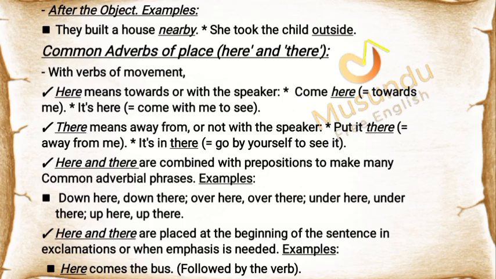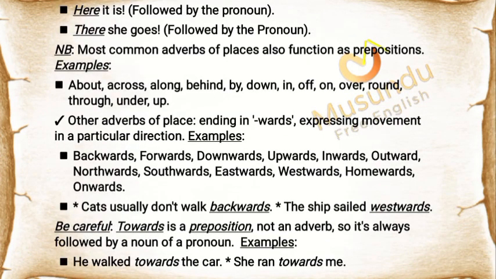Here and there are combined with prepositions to make many common adverbial phrases. Examples: down here, down there, over here, over there, under there, up here, up there. Here and there are placed at the beginning of the sentence in exclamations or when emphasis is needed. Examples: here comes the bus, followed by the verb. Here it is, followed by the pronoun. There she goes, followed by the pronoun.